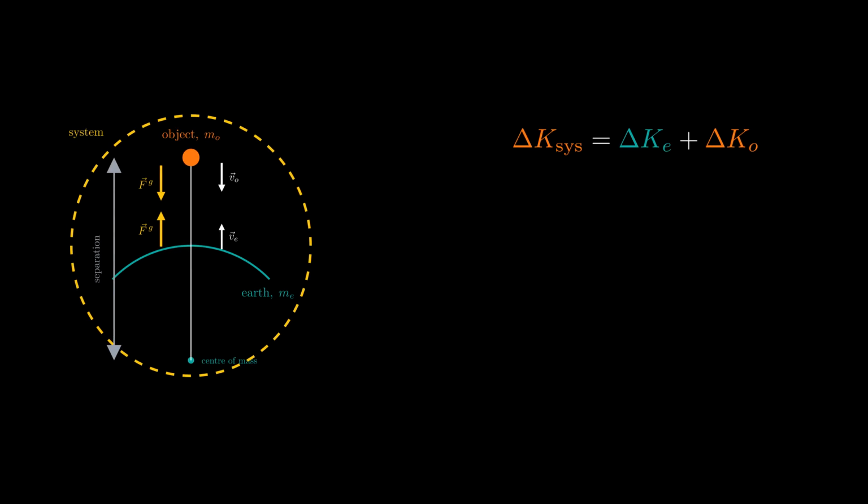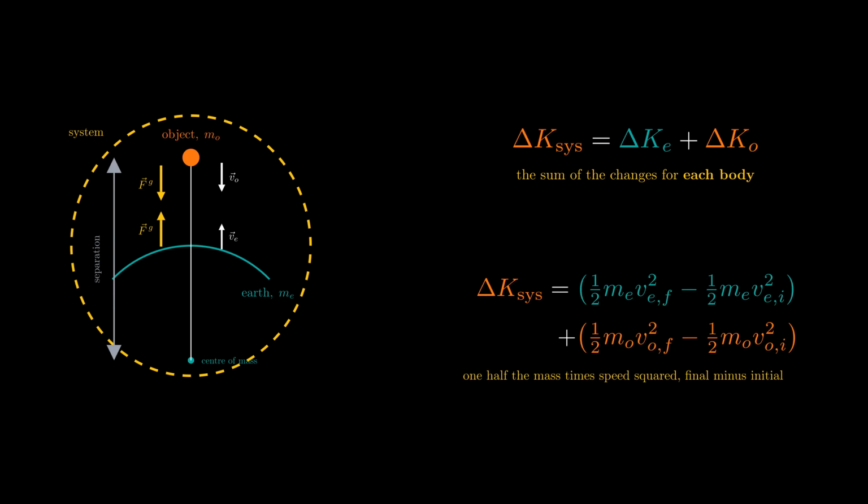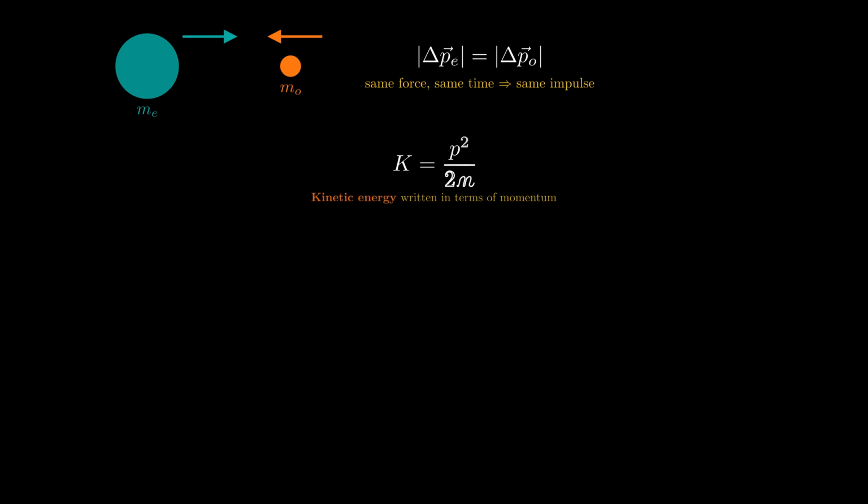The Earth accelerates too. So the system's kinetic energy change is the sum of the changes for each body. For the Earth and for the object, each one half its mass times final speed squared, minus one half its mass times initial speed squared. Here the Earth's enormous mass rescues us. The gravitational forces on the two bodies are equal and opposite, so during the fall the Earth gains the same magnitude of momentum as the object.